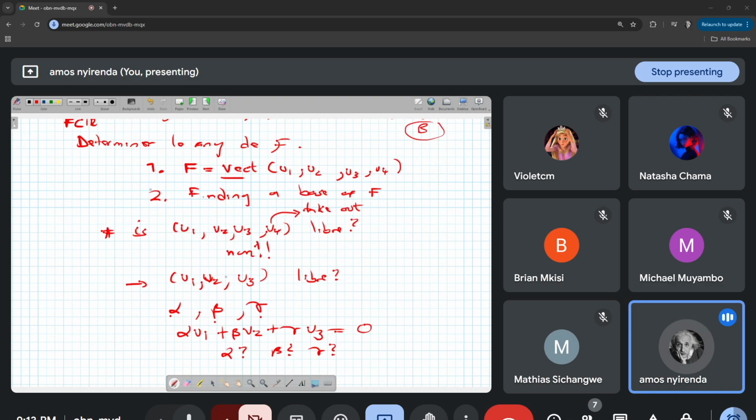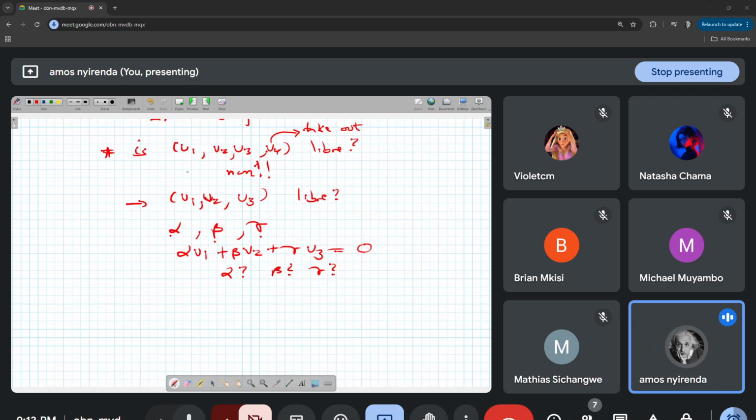So I've already solved this problem, but I'm going to give you a chance to solve it. At your own time, you can rewatch the video, or you can try to solve it yourself. But the answer here is no, it's not libre. I've already solved this particular problem, so you can verify, because you already know the method to employ here.